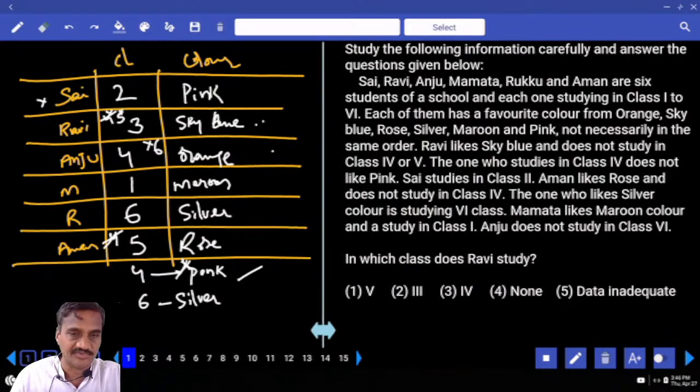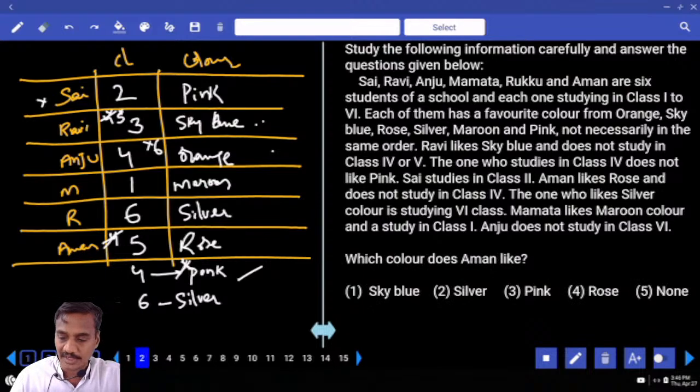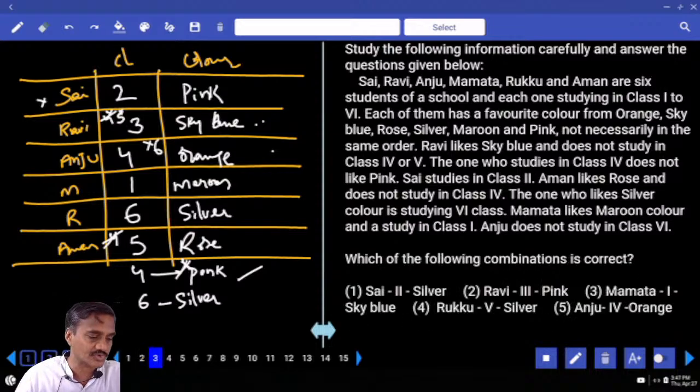In which class does Ravi study? Ravi is studying in 3rd class. That is the choice for question number 1. Question number 2, which color does Aman like? Aman likes rose color. Rose, that is the choice for question number 2.